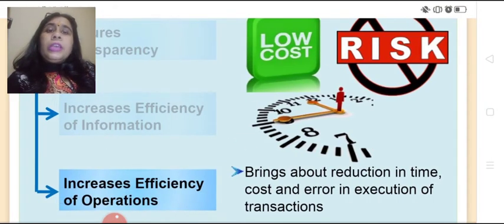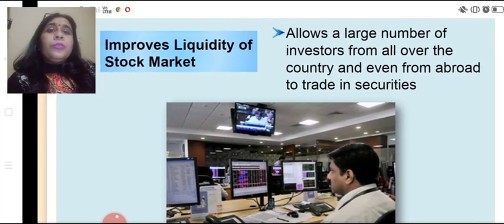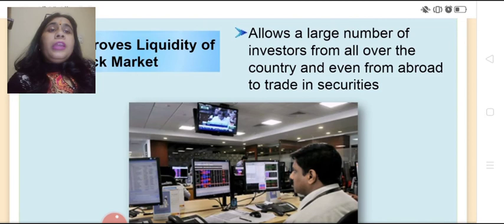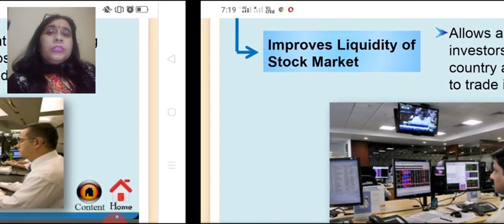Thirdly, it also increases the efficiency of operations because it further leads to saving of time, money, efforts, low cost, low risk. It brings about reduction in time, cost and error in execution of transactions. Also, it improves the liquidity of the stock market. It allows a large number of investors from all over the country and even from abroad to trade in securities.